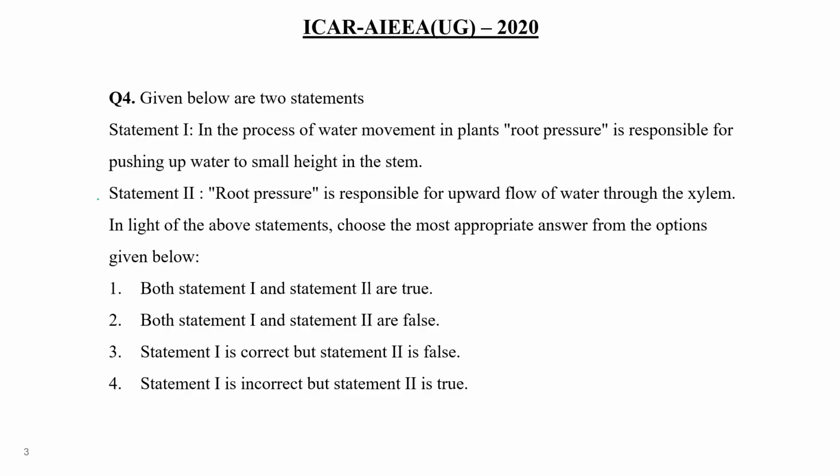Next question number 4. They have given us two different statements. In the process of water movement in plants, root pressure is responsible for pushing up water to a small height in the stem. This is given in statement number 1.